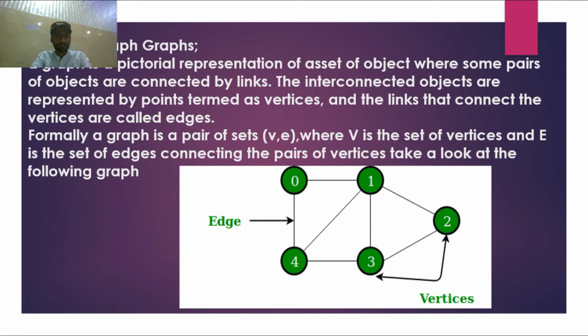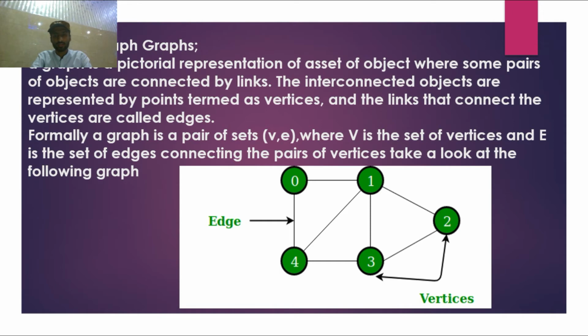Number 2, what is a graph? A graph is a pictorial representation of a set of objects where some pairs of objects are connected by links.